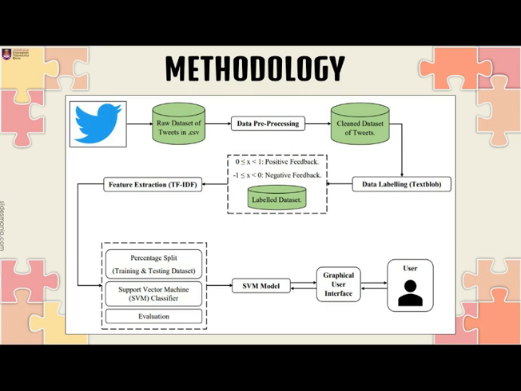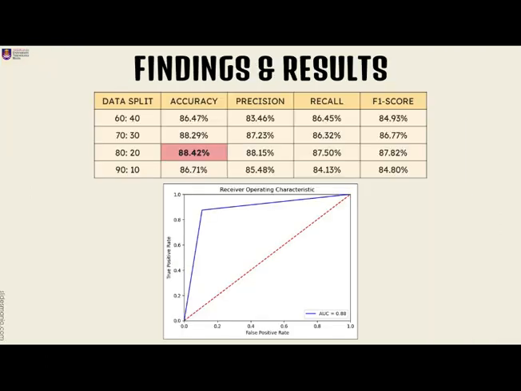The labeled dataset then undergoes feature extraction using term frequency inverse document frequency (TF-IDF) in order to get the significance of each term. Proceed with percentage split, where the dataset is split into training and testing datasets. The SVM algorithm applied to the process is then evaluated to make sure that the algorithm suits the product's objective. At the end, the SVM model is achieved and can be integrated with a graphical user interface for the end user. There are 4 splits being tested, which are 60-40, 70-30, 80-20, and 90-10. Among these 4 splits, 80-20 has the highest accuracy. This performance evaluation uses a confusion matrix for the calculation.